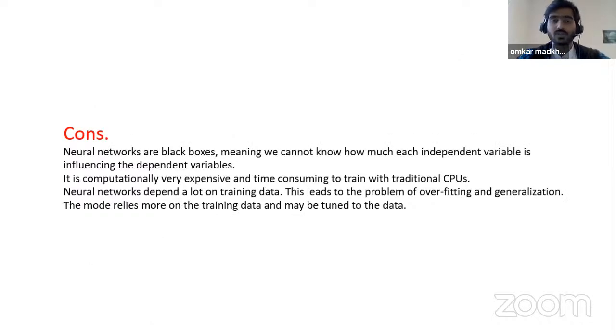What are the cons of neural networks? A neural network is a black box. What happens inside each node, we can't calculate at an individual level. The calculation happens so intensely at the back.